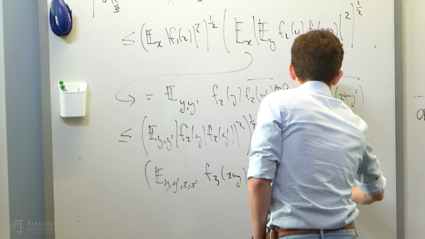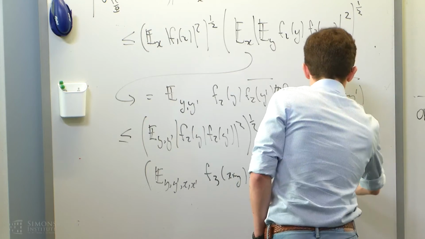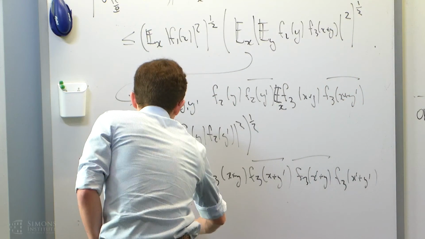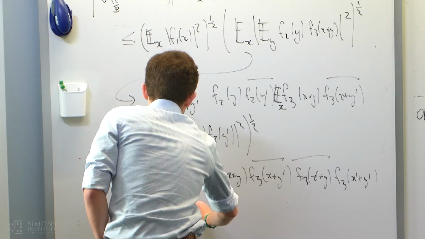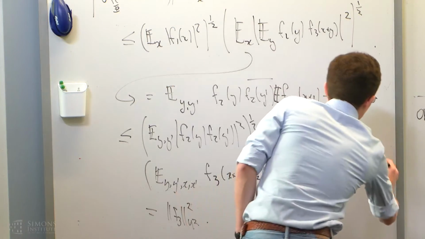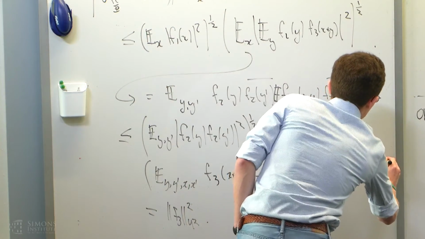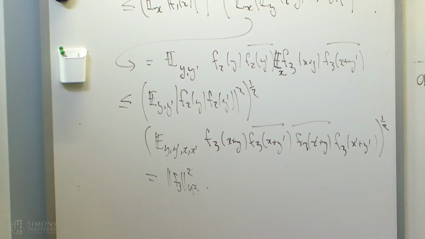3 of x prime plus y, 3 of x prime plus y prime. And this is just precisely f3 u2 squared in this case, because I missed out a factor of a power of a half, but yeah, that's what you get.